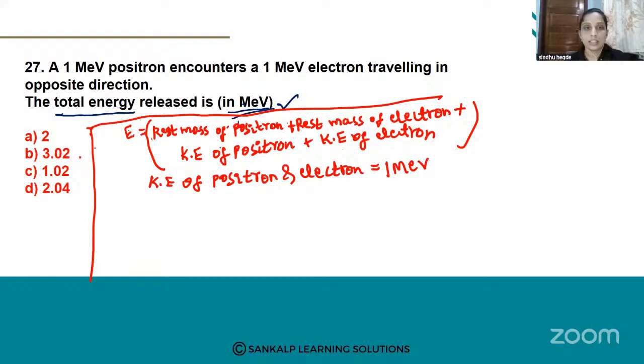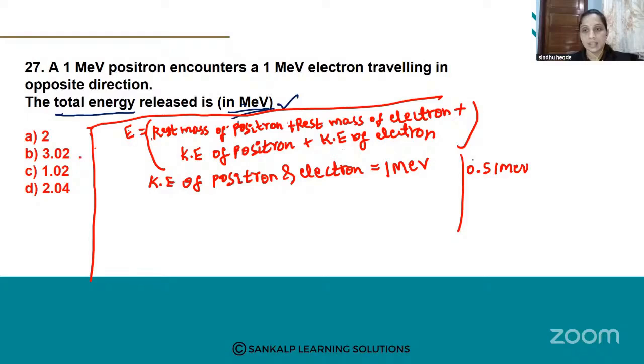So here they do not give the rest mass of positron and rest mass of electron. ಇಲ್ಲಿ rest mass of positron ಮತ್ತು rest mass of electron ಅನ್ನು ಕೊಡ್ಲಿಲ್ಲ. ಹಾಗಾದ್ರೆ ಅವೆರಡಕ್ಕೆ ವ್ಯಾಲ್ಯೂ ಏನು? This is the constant value. You should know that. ನೀವು ಅದನ್ನ ಮೊದ್ಲೇ ನೆನ್ಪಿಟ್ಕೊಳ್ಬೇಕು. What's the value of rest mass of positron and electron? It is nothing but 0.51 mega electron volt.